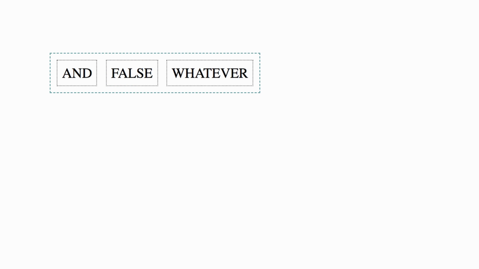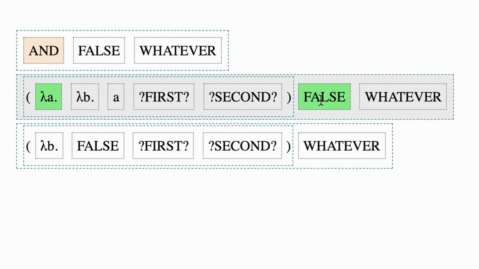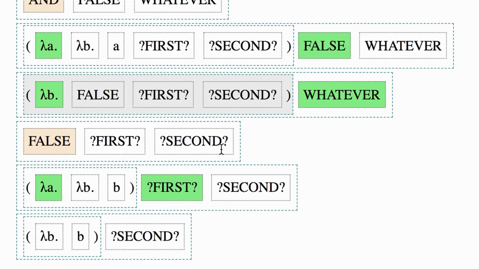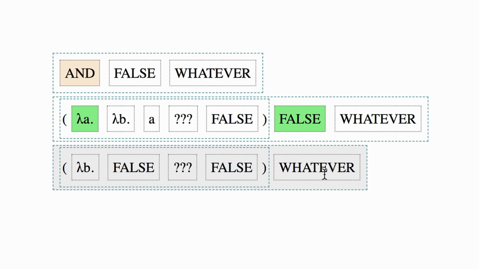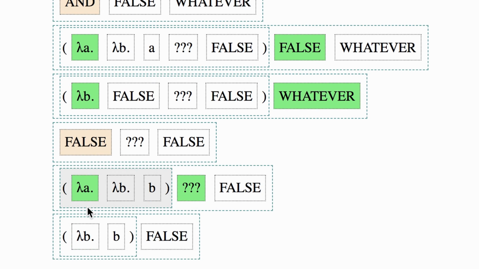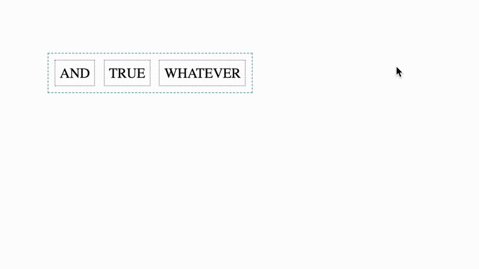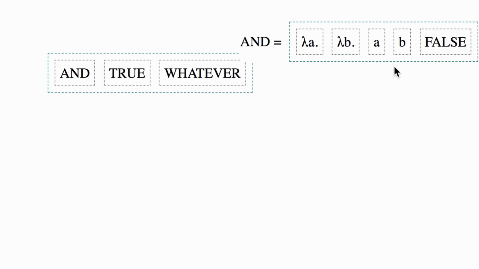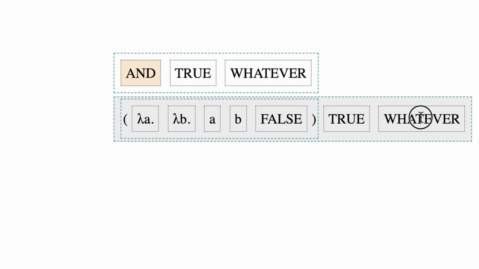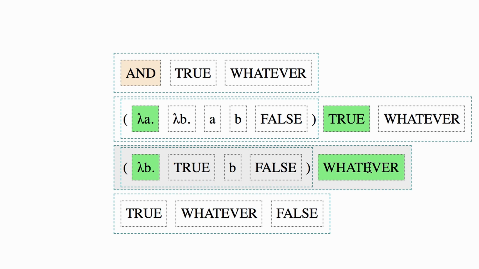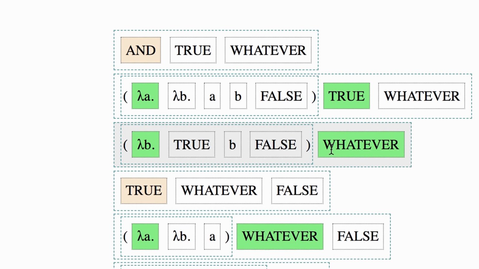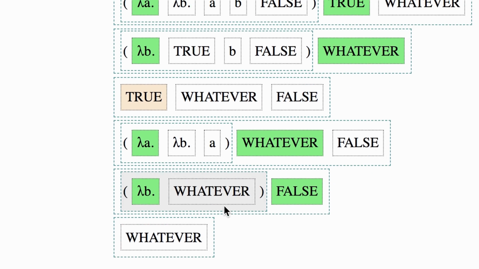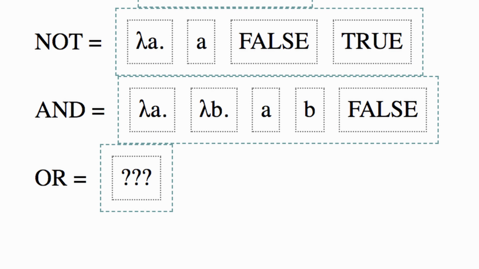We know that if the first thing is false, we don't need to know what the second thing is, because this is AND. False and anything is false. If A is false, it will choose the second option. So we can set that one to false. Finally, if A is true, then we can just return whatever the second parameter is. Because true and false is false, and true and true is true. And it works. OR is left as an exercise for the viewer.